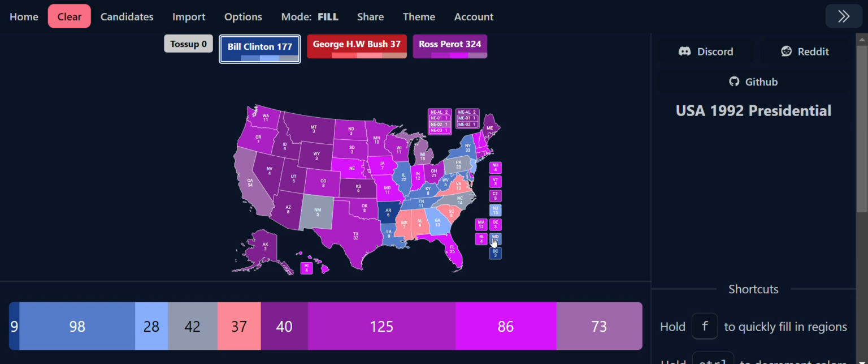I know so many people are going to disagree with this. I would disagree with it as well if the alternate history was not Ross Perot winning in 1992, because I'm pretty sure this is the only time where Ross Perot could win. And that is the alternate history if Ross Perot won 1992's presidential election.